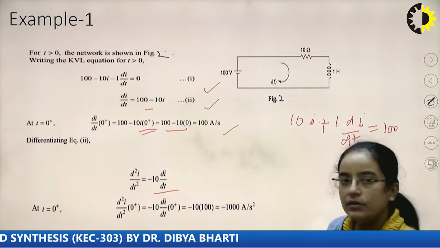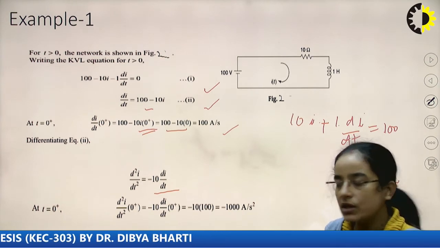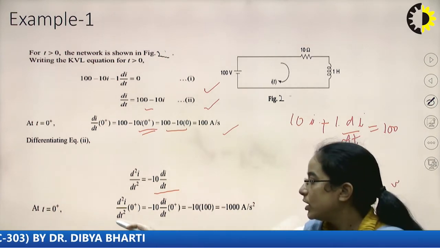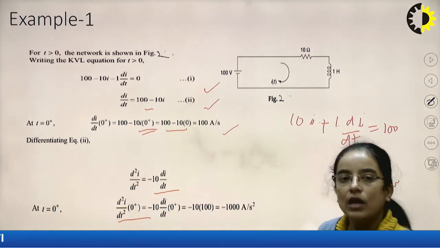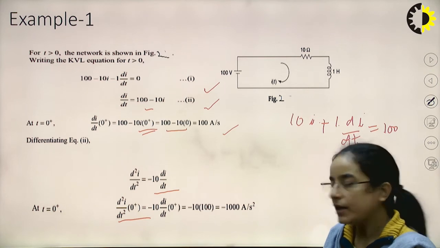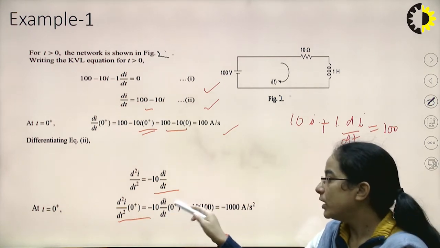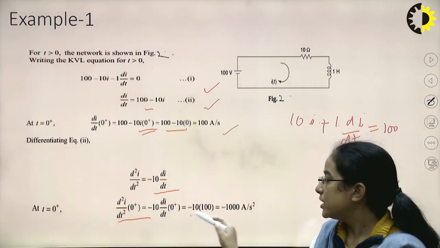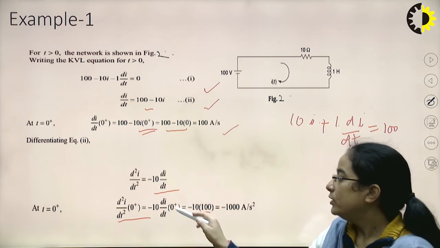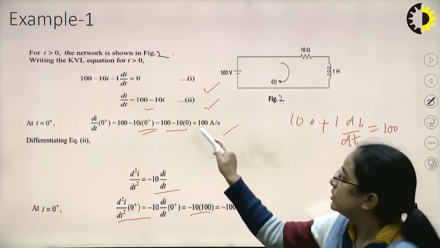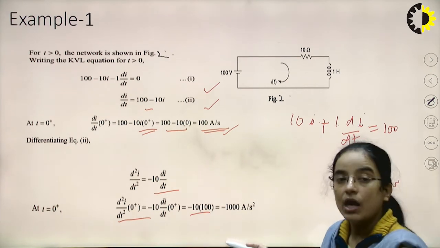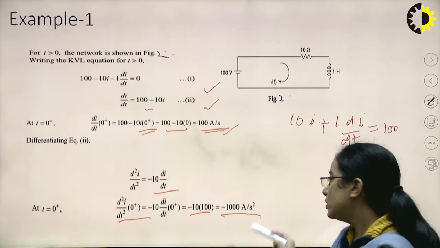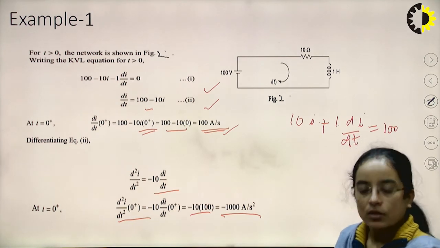So at t equal to 0 plus, d2I by dt square will be minus 10 times d by dt of I(0+). We have calculated this as 100. So we will put this value, minus 10 into 100, so it will be minus 1000 ampere per second square.